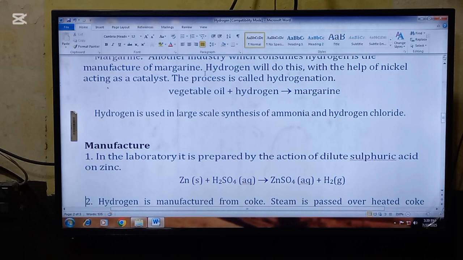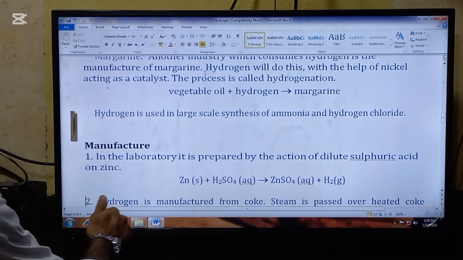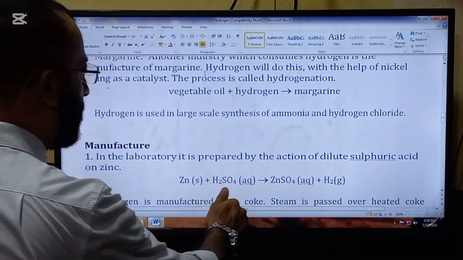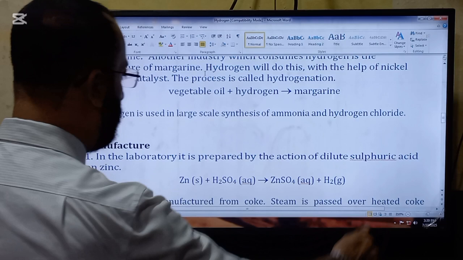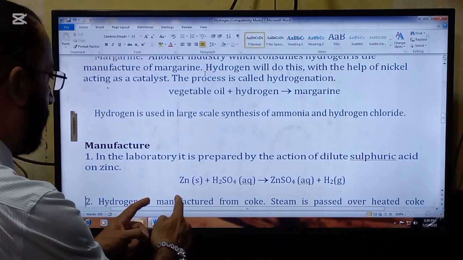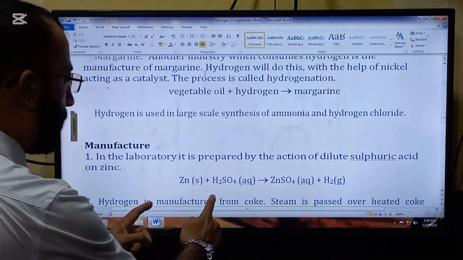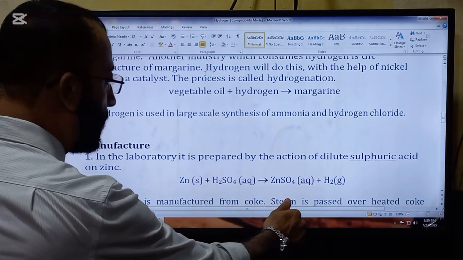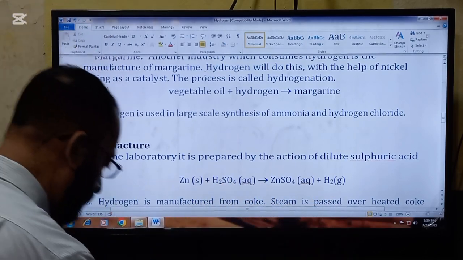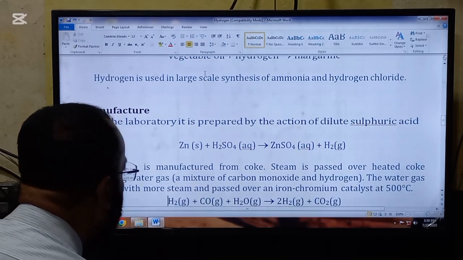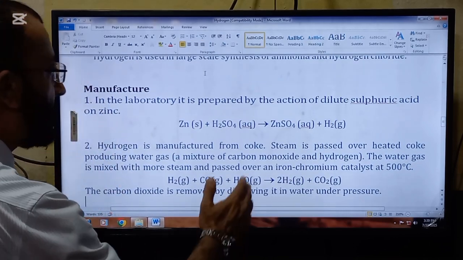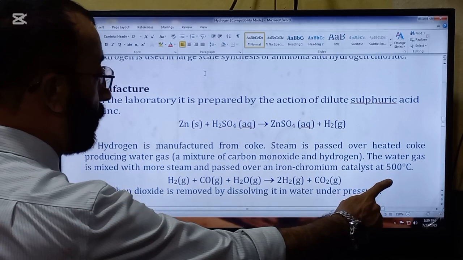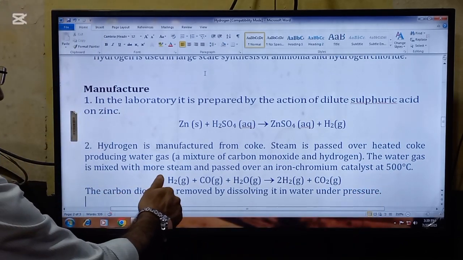So the next topic which we are going to read is the manufacture of hydrogen. There are different methods. The first method is in the laboratory. It is prepared by the action of dilute sulfuric acid. So zinc reacts with sulfuric acid to form zinc sulfate and hydrogen. Hydrogen is manufactured from coke. Steam is passed over heated coke, producing water gas.